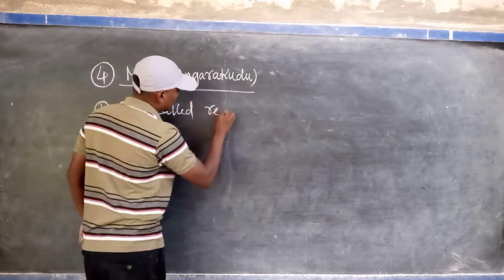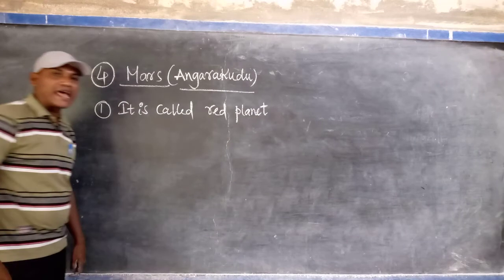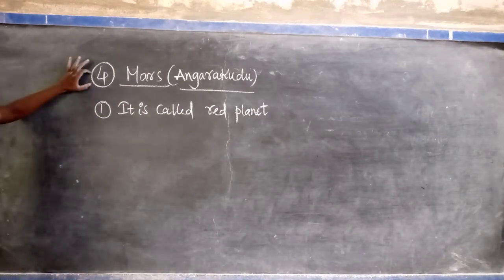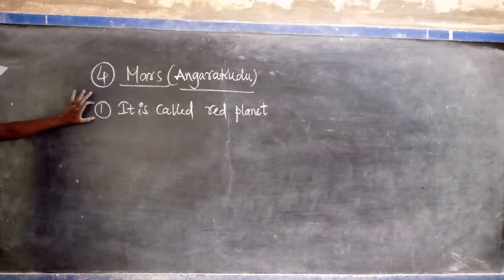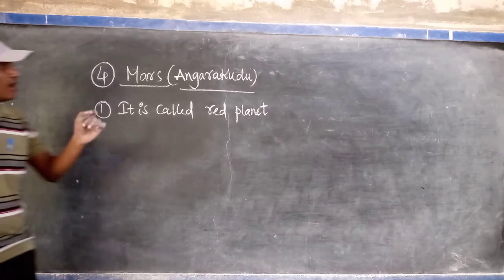It is called the red planet. So listen very carefully. Mars is the next planet after the Earth from the Sun. Mars we call the red planet. Why is it called the red planet?